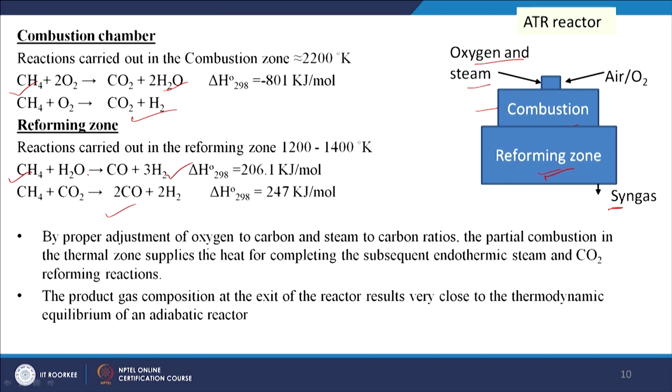By proper adjustment of oxygen and steam to carbon ratios, the partial combustion in the thermal zone supplies the heat for completing the subsequent endothermic steam and CO2 reforming reactions. That is, of the two reactions, the heat generated in the first is used in the second.